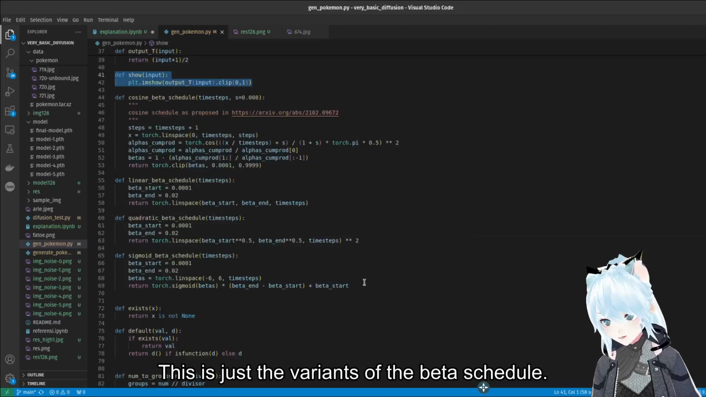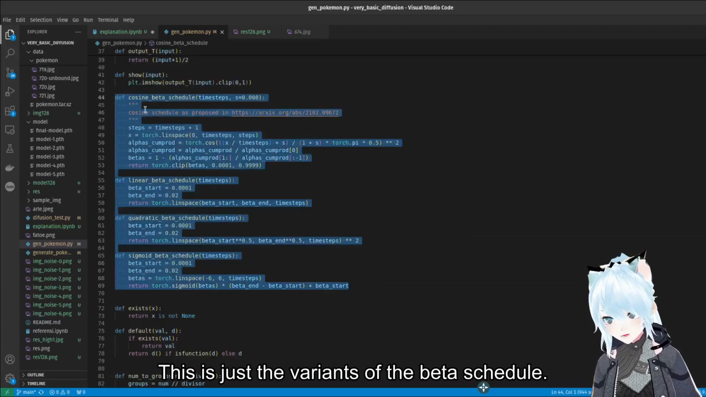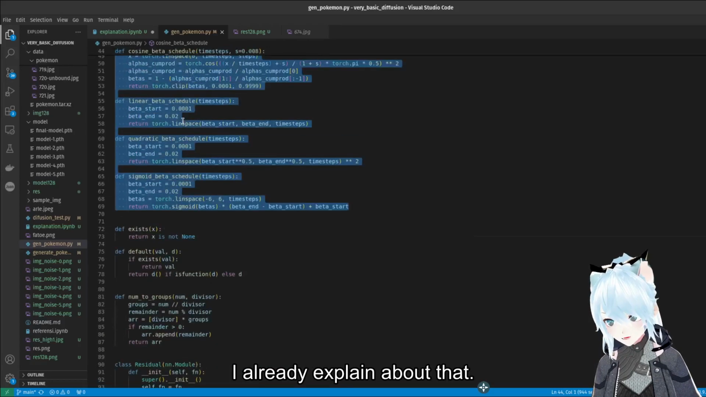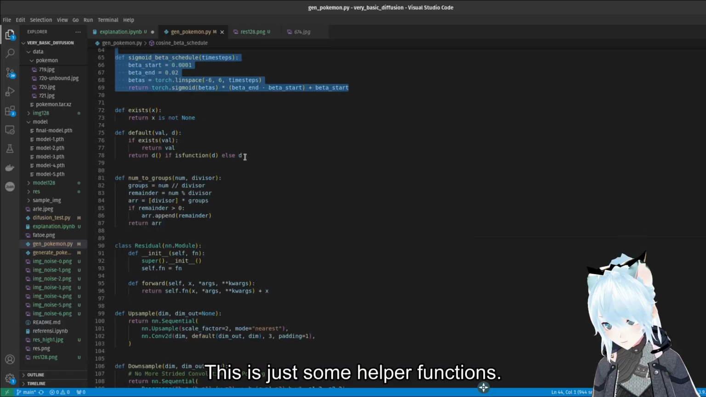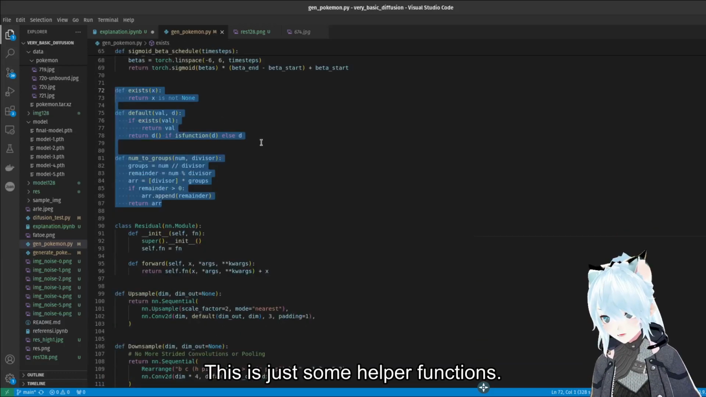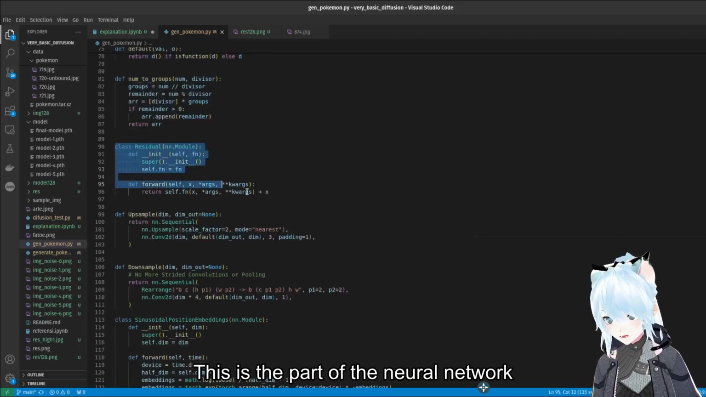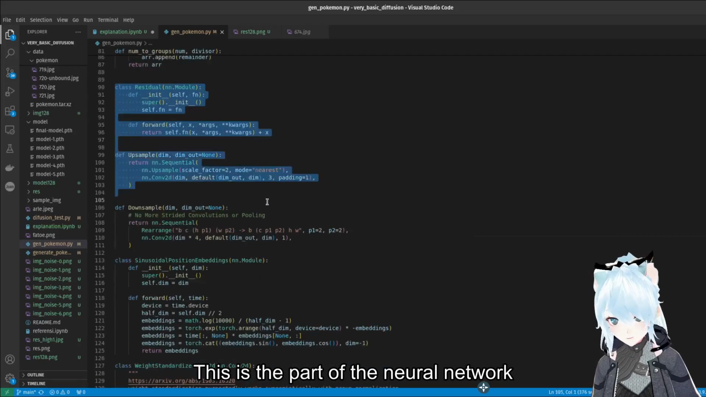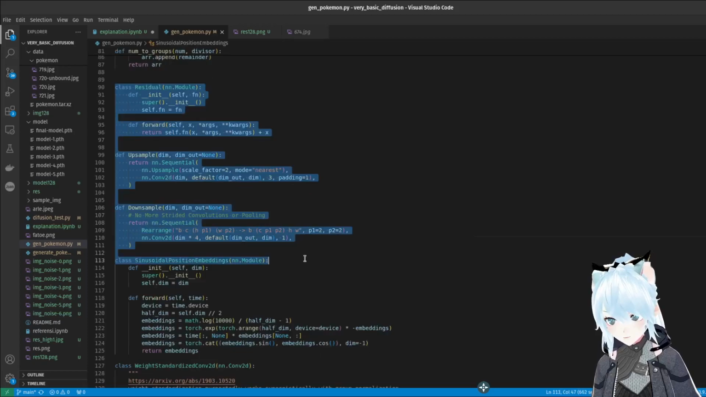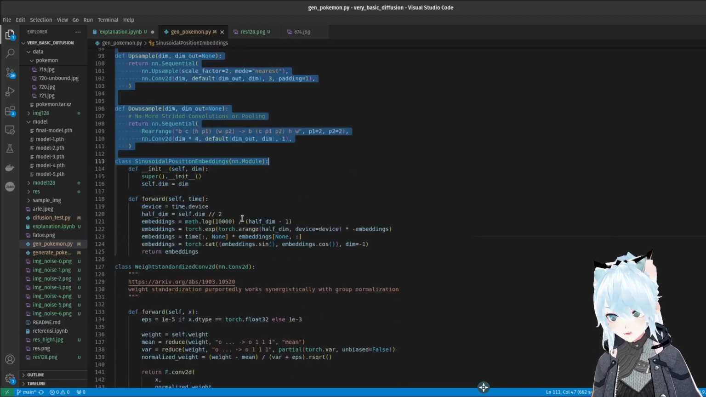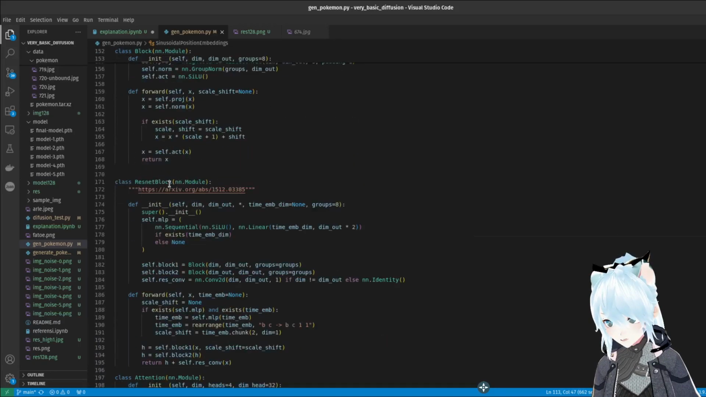This is just the variant of the beta schedule. I already explained about that. And here this is just some helper functions. This is the part of the neural network that we will use as the model. This is the same.